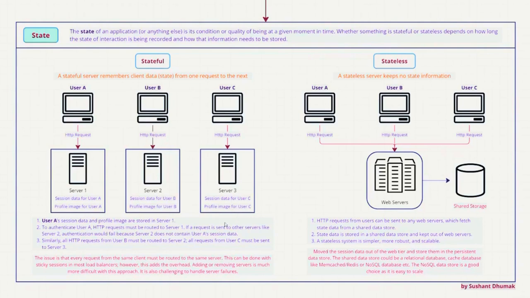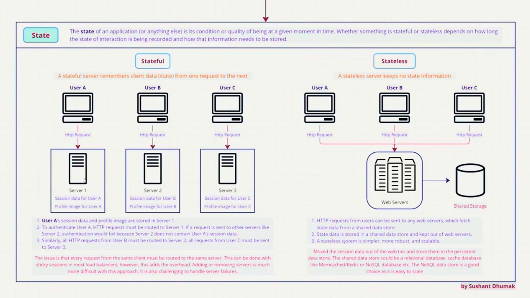Okay. So in this case, we can say that user A has a stateful architecture behind server one, because server one knows what user A's session data is.